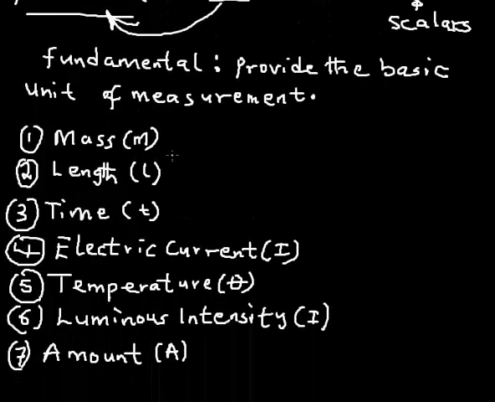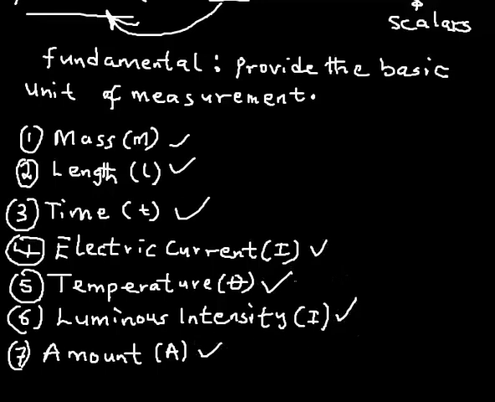So these quantities are the fundamental physical quantities. They form the foundation of all measurement in physics.